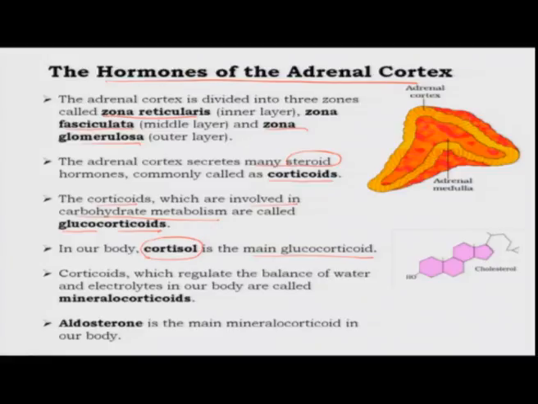Now, corticoids which regulate another function of the body, that is the maintenance of water and electrolytes in our body, are called, predictably, mineralocorticoids. Aldosterone is one such mineralocorticoid in our body. All of these are steroid hormones. Very clearly, as I had mentioned before, they are derived from cholesterol by modifying the various side chains of the cholesterol.